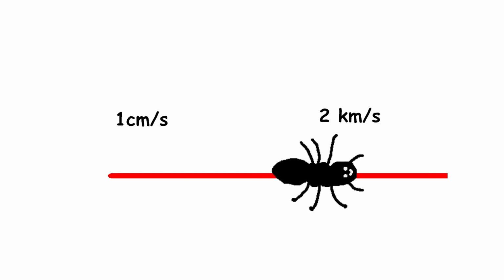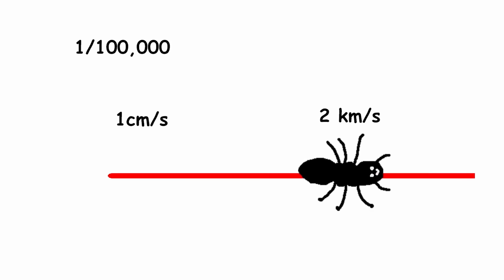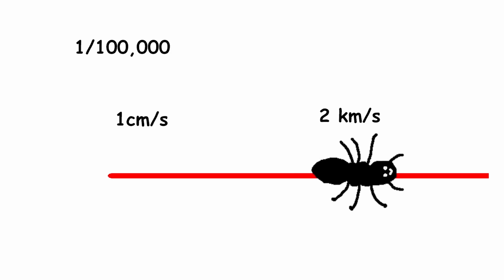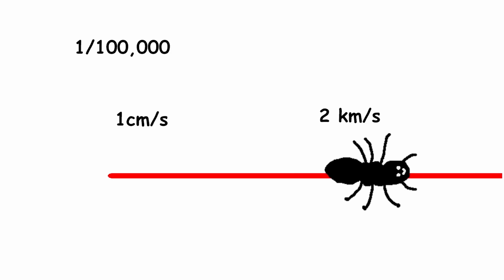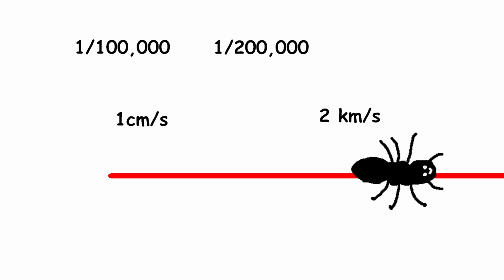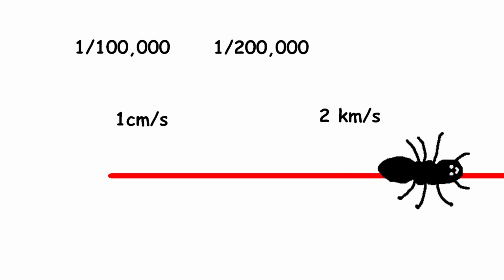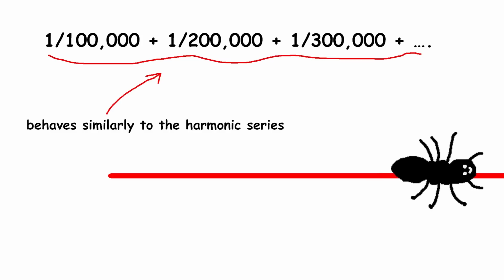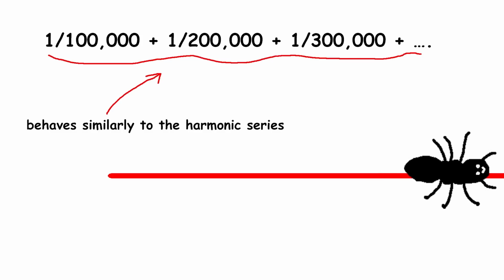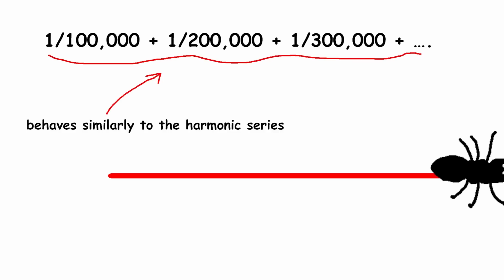Initially, the ant moves forward 1 centimeter, which is 1/100,000th of the original 1 kilometer length. After the first second, when the rope stretches to 2 kilometers, the ant moves another centimeter, and now the centimeter is 1/200,000th of the new 2 kilometer length. If you sum up all these fractions over time, it forms a series. This series is known as the harmonic series, and it actually diverges into infinity. This means that no matter how large the rope stretches each second, the sums of these fractions will eventually exceed 1, ensuring that the ant will reach the end of the rope.